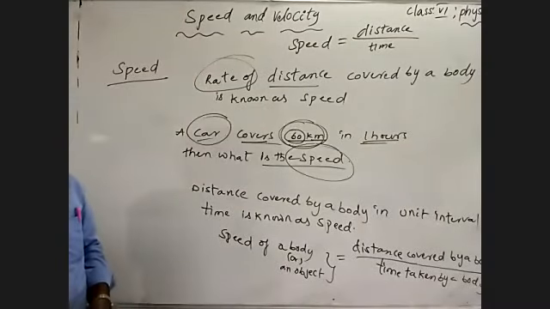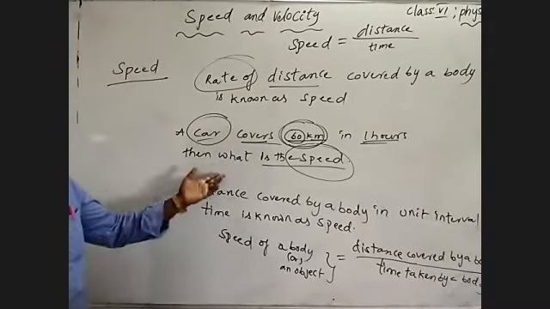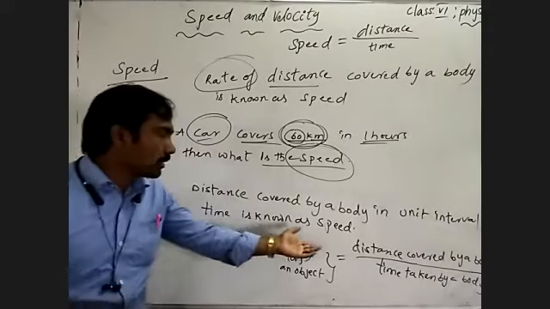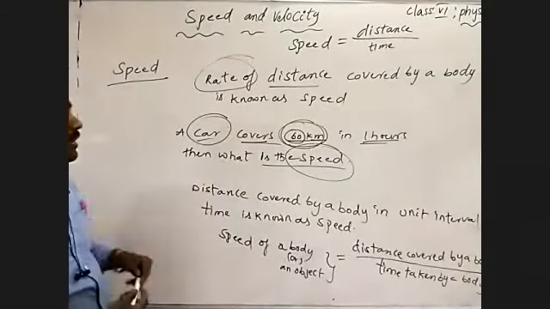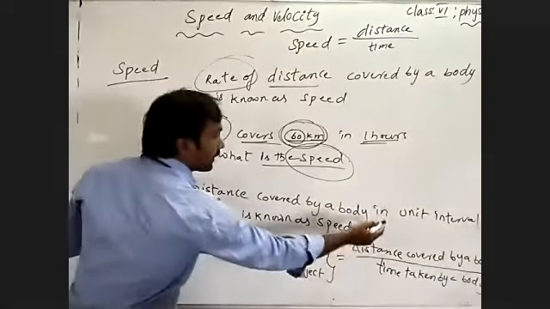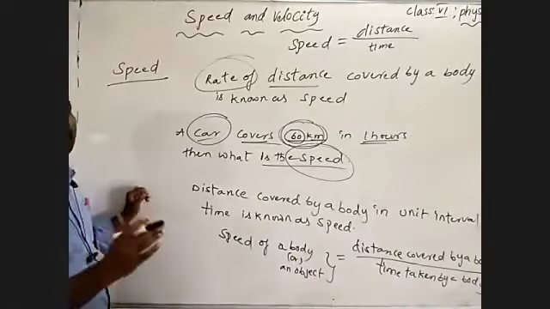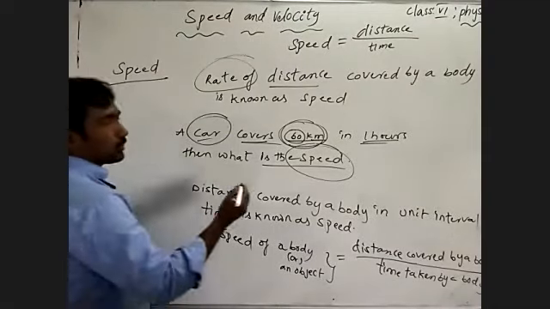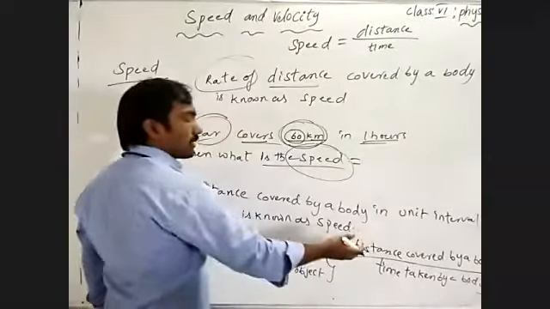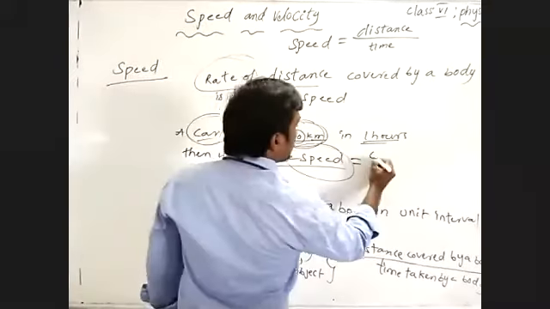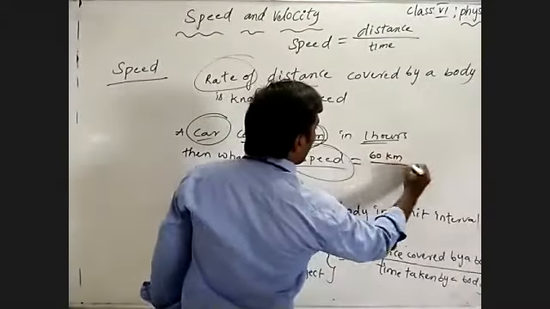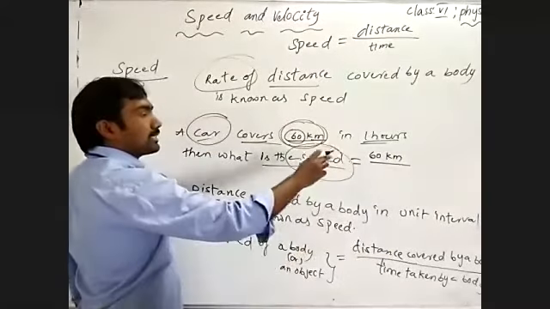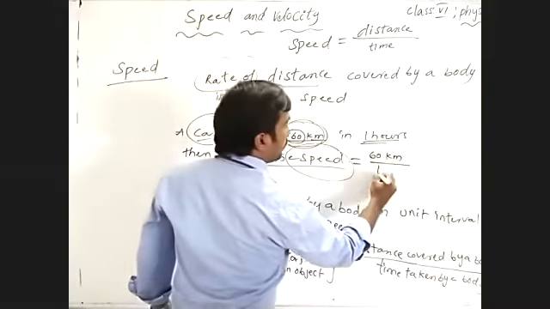body. To calculate the speed of a car, what is the mathematical formula we have to follow? Distance covered by a car by time taken by the car to cover the given distance. So speed is equal to distance covered by the car, 60 kilometer, by time taken to cover the 60 kilometer, 1 hour.